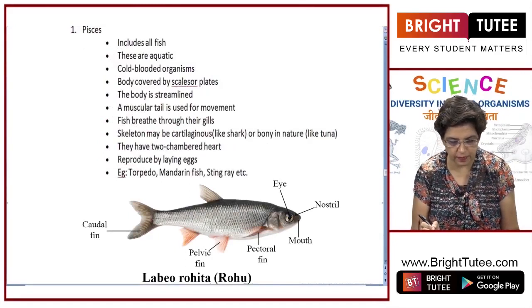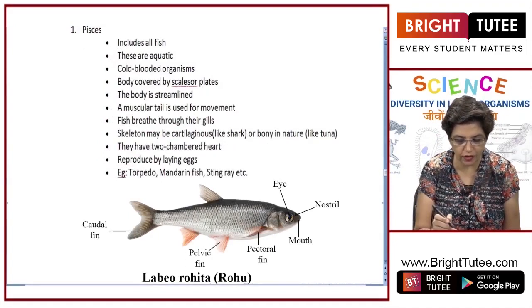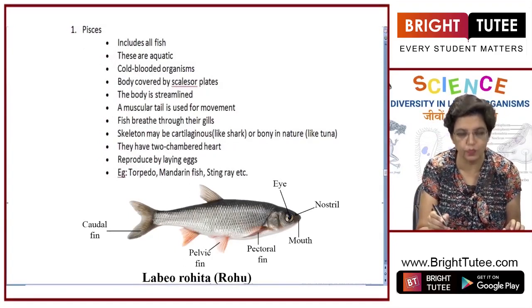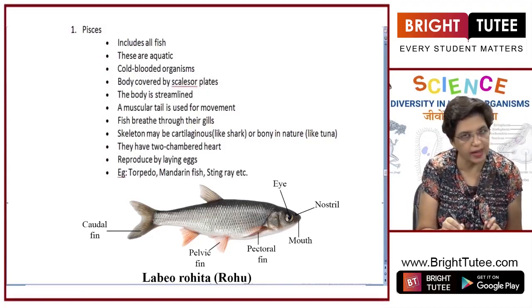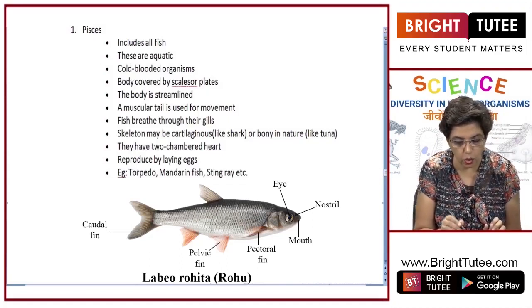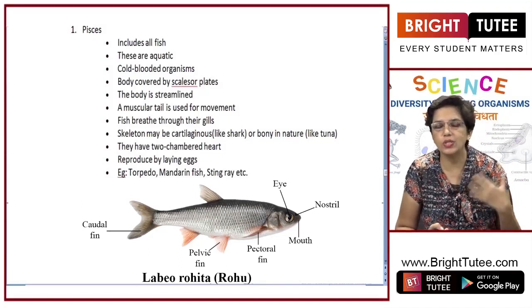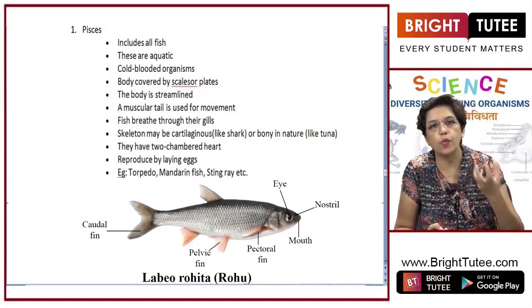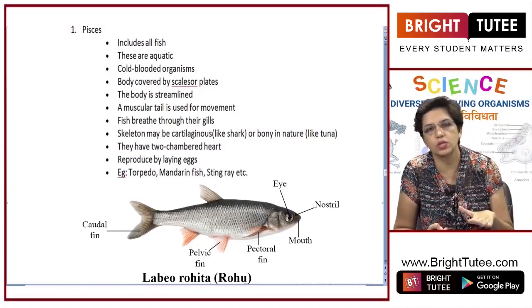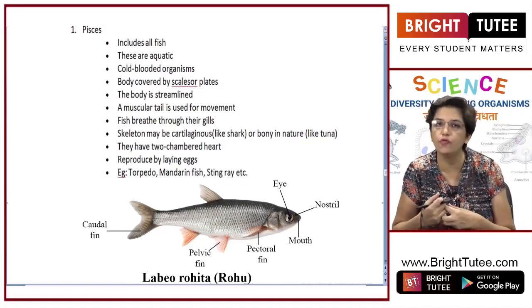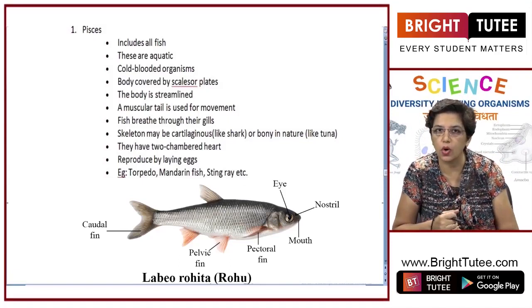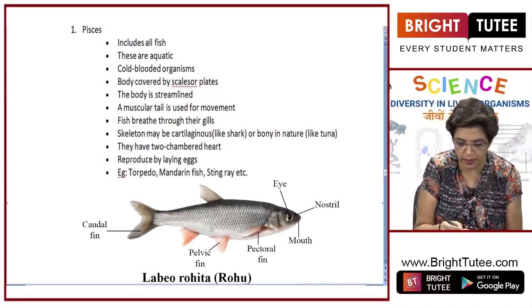First is Pisces. It includes all the fish, alright. So, fish belong to Pisces. These are aquatic animals. They are cold blooded organisms. Cold blooded means when the outside temperature is cold, their body inside temperature also goes down. They cannot keep their body warm. So, such organisms are called cold blooded organisms.